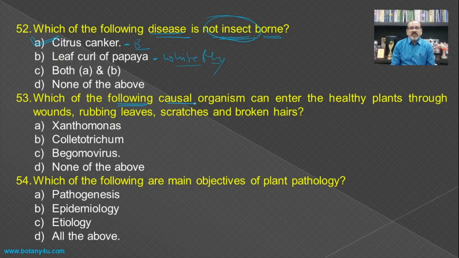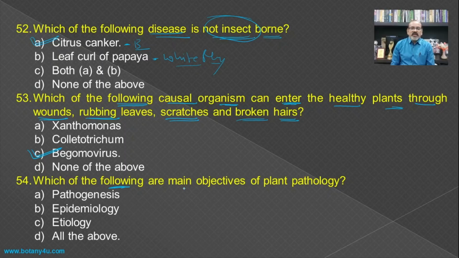Which of the following causal organisms can enter healthy plants through wounds, rubbing leaves, scratches, and even broken hairs? If you see these different methods of entrance of the causal organism or the pathogen, then it must be very small, and hence it is only the virus which can enter such healthy plants through wounds, even by rubbing on the leaves, scratches, or broken hairs.